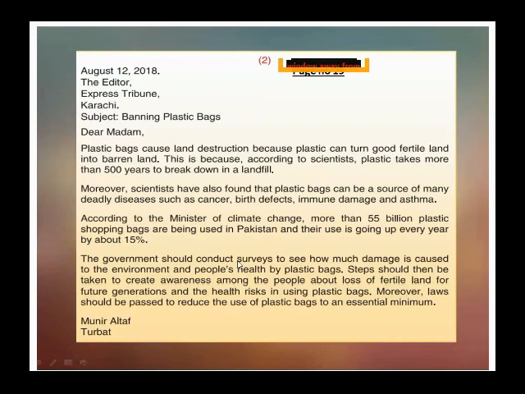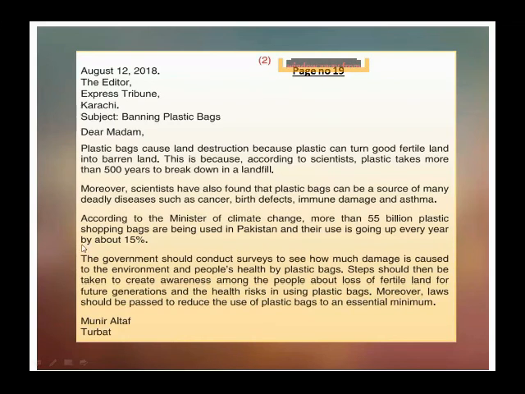The government should conduct surveys to see how much damage is caused to the environment and people's health by plastic bags. Steps should then be taken to create awareness among the people about loss of fertile land for future generations and the health risk in using plastic bags. Moreover, laws should be passed to reduce the use of plastic bags to an essential minimum.